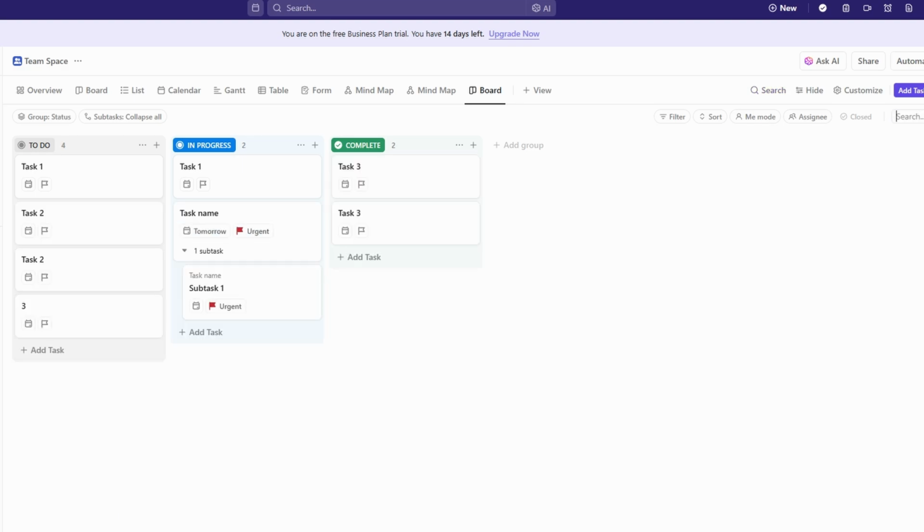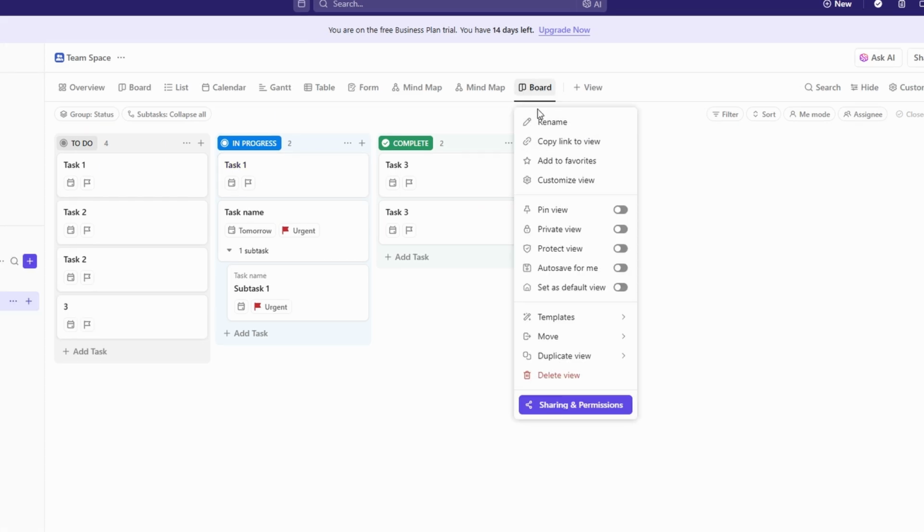If you've designed a board layout that perfectly fits your workflow, you don't have to start from scratch every time. You can save it as a template. This feature allows you to quickly apply the same structure to other projects, keeping your workflow consistent and saving valuable time. For example, if you manage event planning, you might create a board with columns like ideas, confirmed, in progress, and completed. Instead of recreating this setup for every new event, you can save it as a template and instantly apply it to future projects.